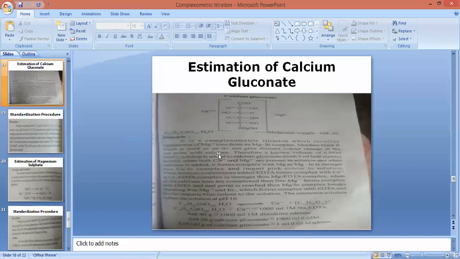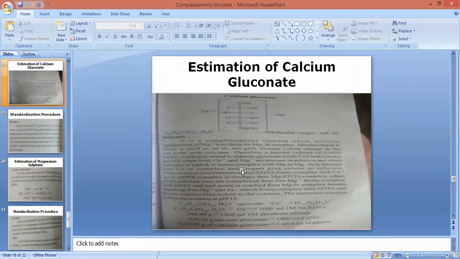So firstly, there is formation of complex between Mg and indicator. Therefore, a known volume of MgSO4, that is 0.05 molar, we are going to add it into contents in conical flask containing calcium gluconate, which is present in the solution. So firstly, contents in conical flask will be calcium gluconate. Nextly, we are going to add extra reagent, that is 0.05 molar of magnesium sulphate. Nextly, we are going to add warm water as a solvent. And lastly, we are going to add indicator, that is mordant black second.